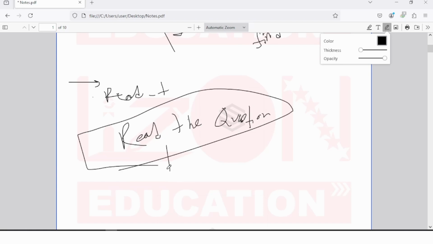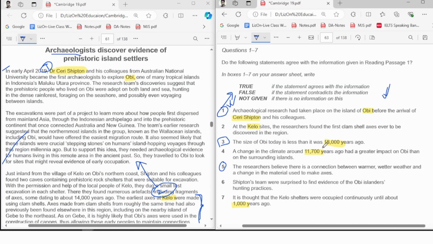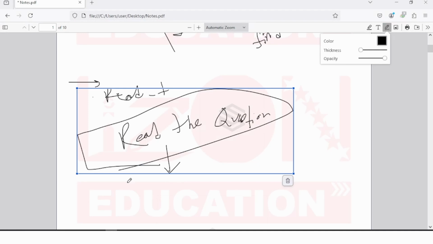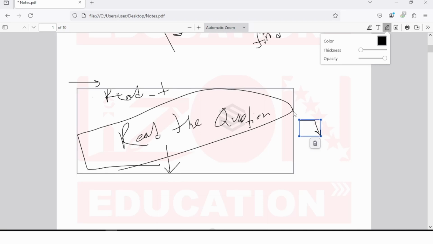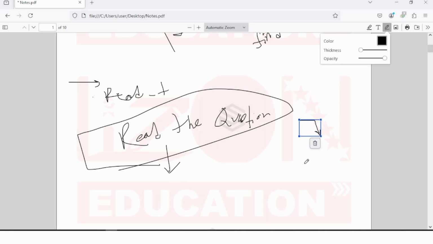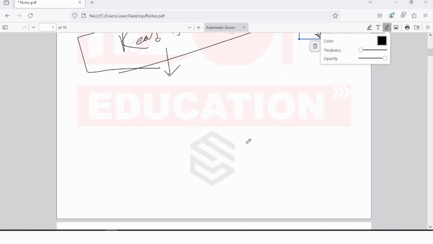A lot of people don't just read the question once and come here and find it. You will face problems. You will feel confused. Most people feel confused answering true, false, not given because they didn't understand the question properly. They don't invest the time on the question. So please invest the time on the question. Super important. You'll see it will become very easy if you give importance to your question.